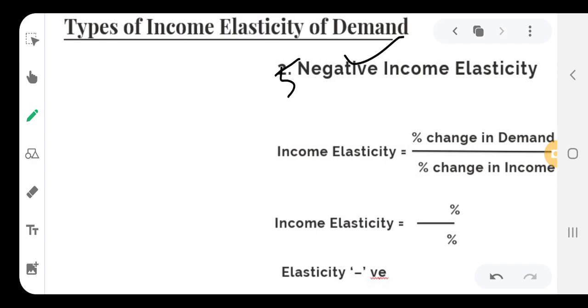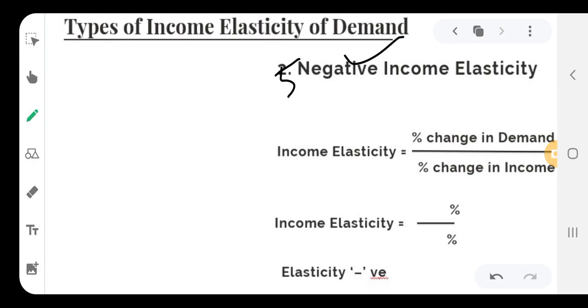In the reverse case, when income of an individual declines, then the demand for the inferior commodity, that is bajri, will increase. Therefore, when income increases, demand declines, and when income declines, demand increases. It is a negative relationship we can see between income and demand regarding inferior goods, and in this case income elasticity of demand will be negative.